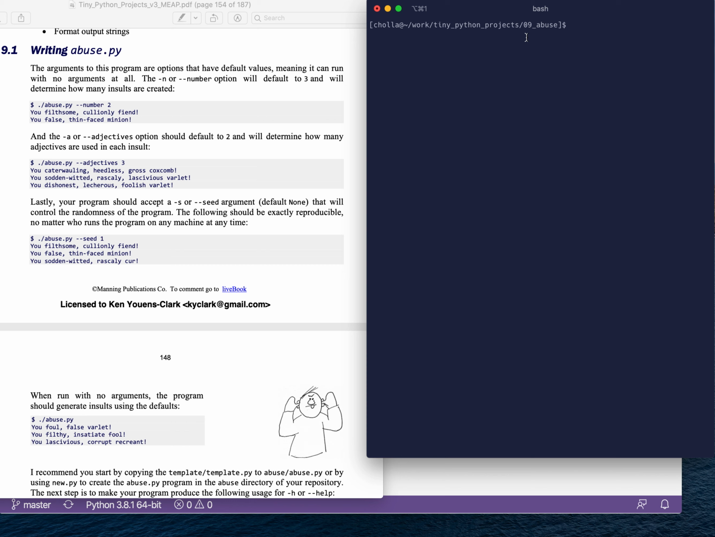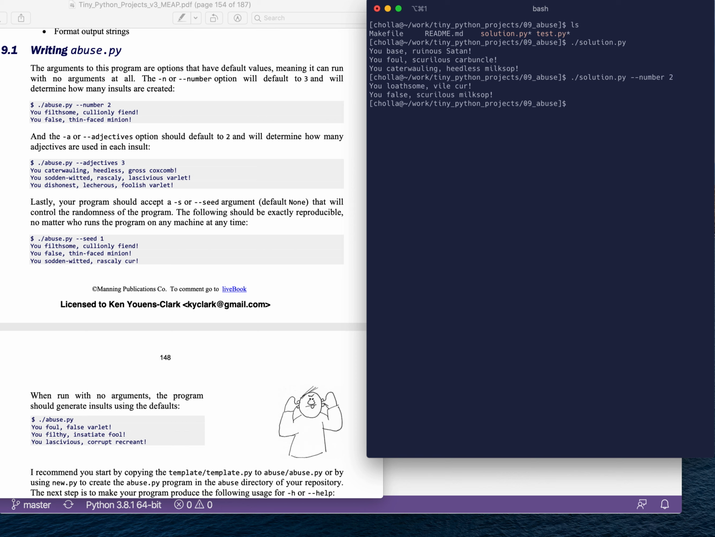how the solution works so you get an idea of some of the things that will be expected of the program. I'm just here in the book I call it abuse, but over here it's called solution. So I'll just run the solution for now. If we run it like normal, it's going to create 3 insults. So I can change that by changing the number of insults to 2, and it will create 2 insults.